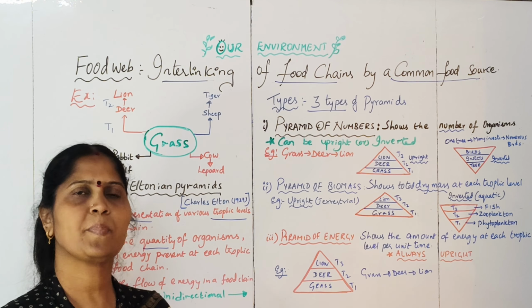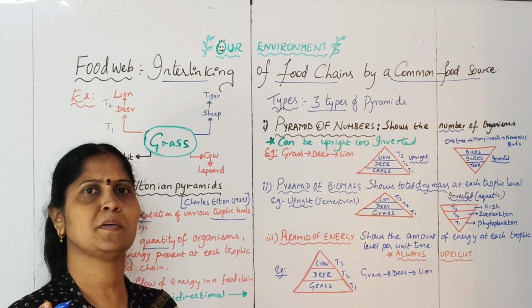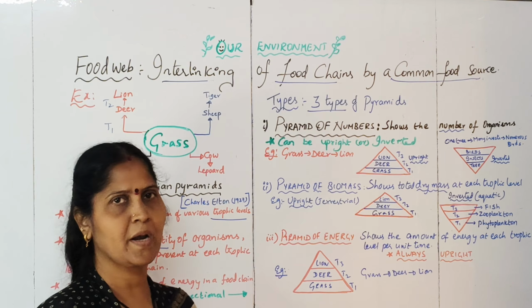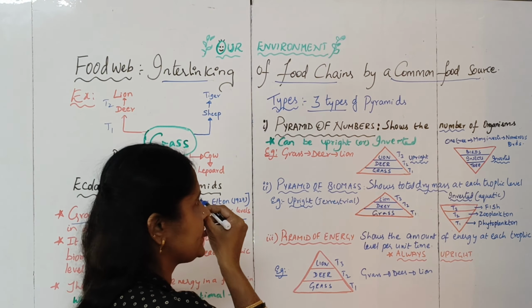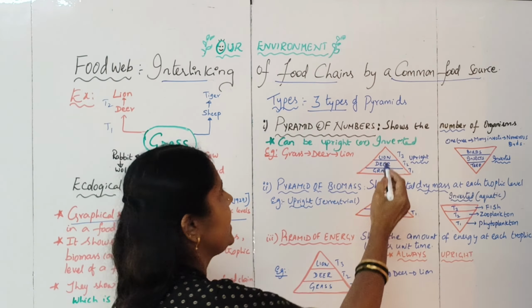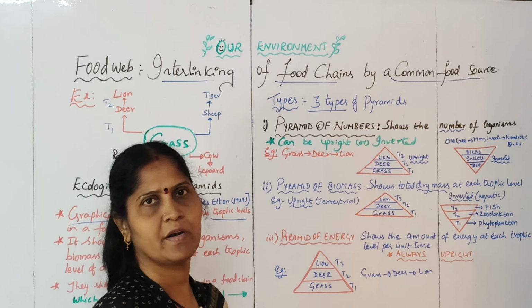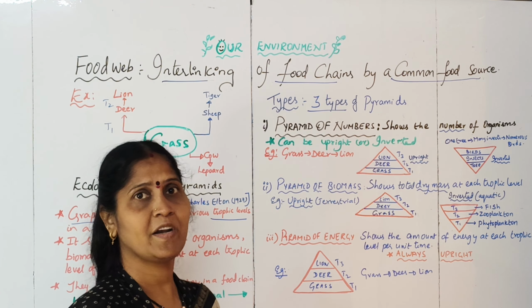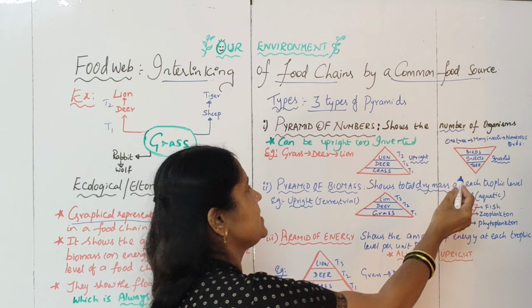So like this, you can represent the number of organisms that are present in the food chain in the form of an upright pyramid. So these pyramids of numbers can be upright, or they can also be inverted. So what is the example of an inverted pyramid of numbers? Consider this example.